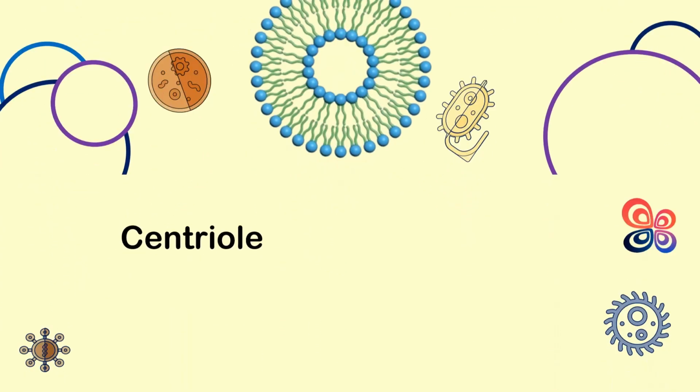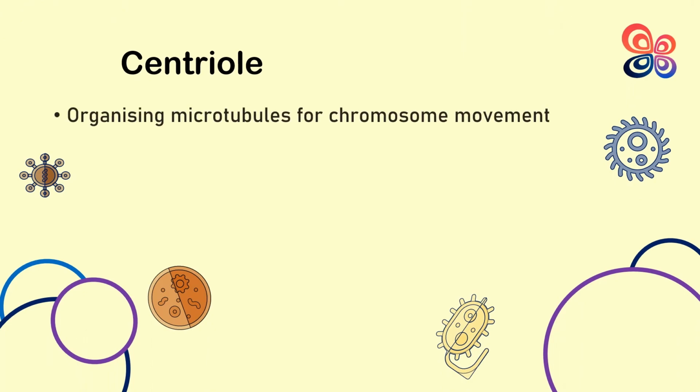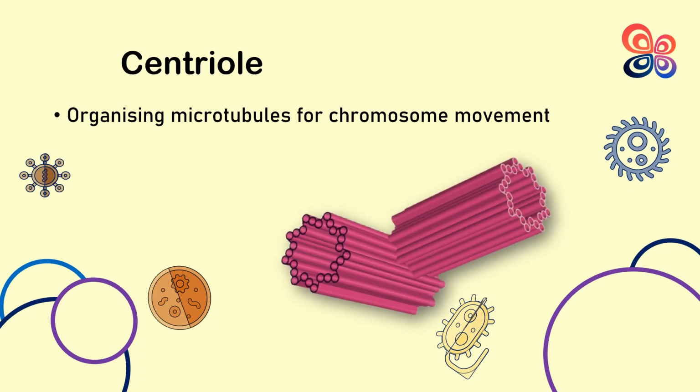Most animal cells contain centrioles, which are cylindrical organelles. Microtubules, which are made up of long, thin fibers that help give the cell its shape and structure, are what make up centrioles. Cell division, the development of cilia and flagella, and other cellular functions are all mediated by centrioles. The organization of the mitotic spindle, which is in charge of yanking the chromosomes apart during cell division, is made possible by the centrioles, which are essential for cell division.